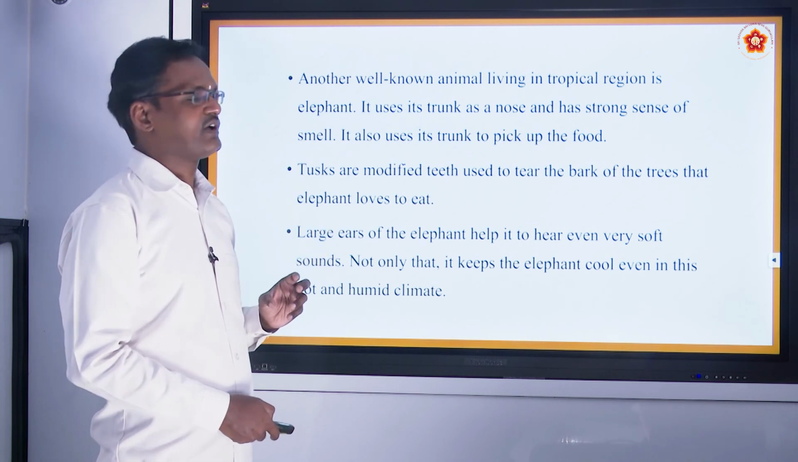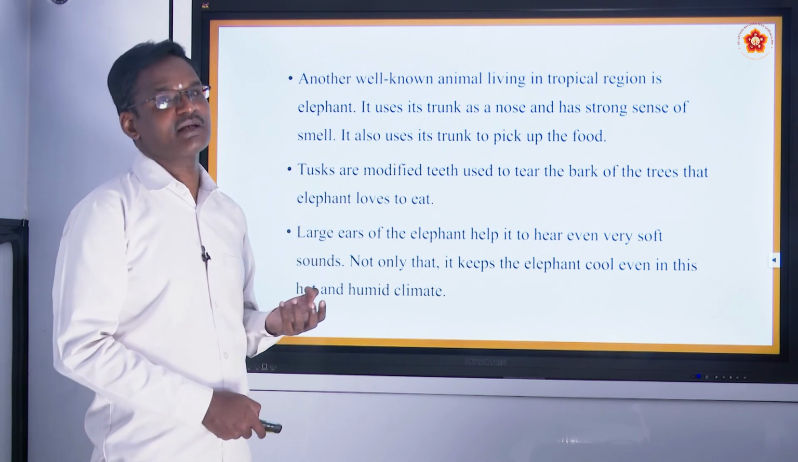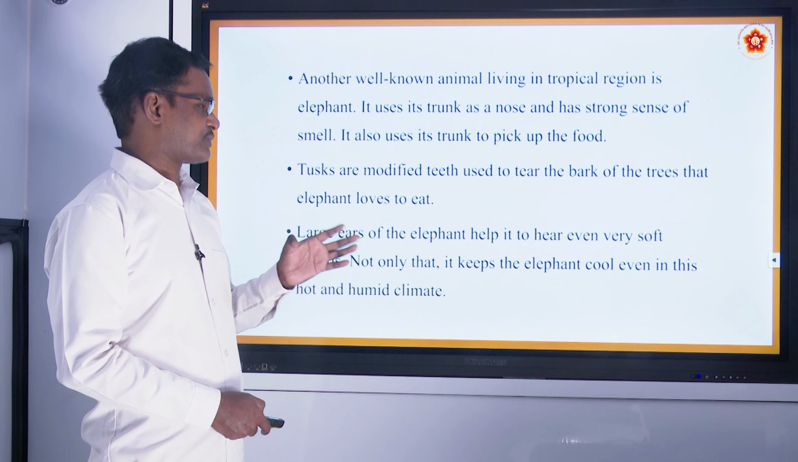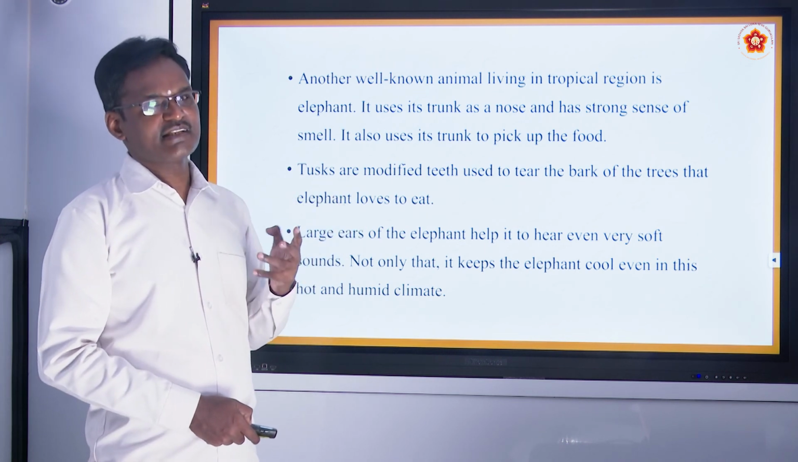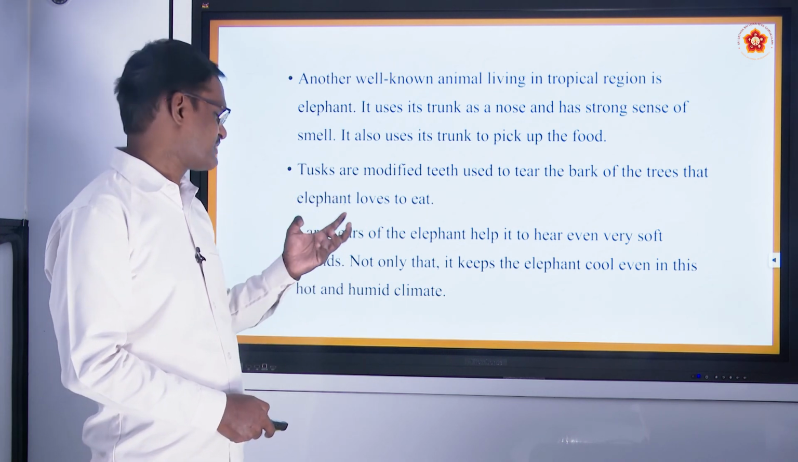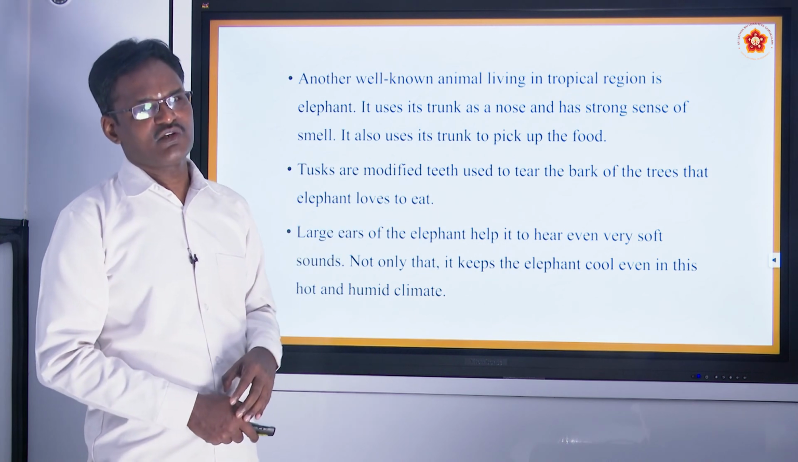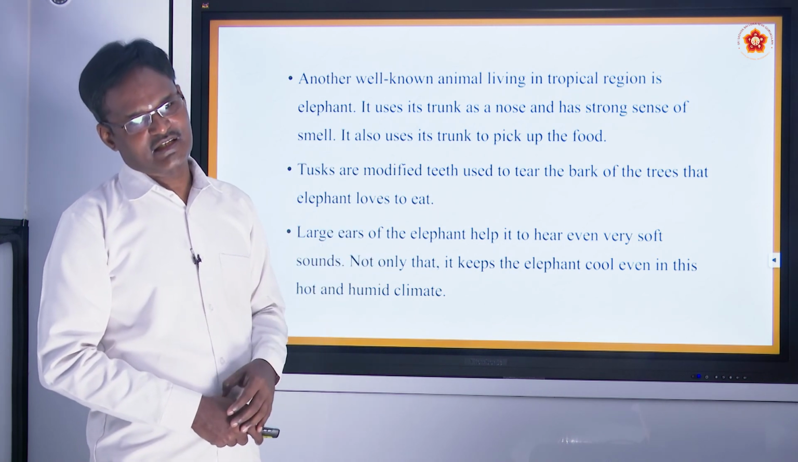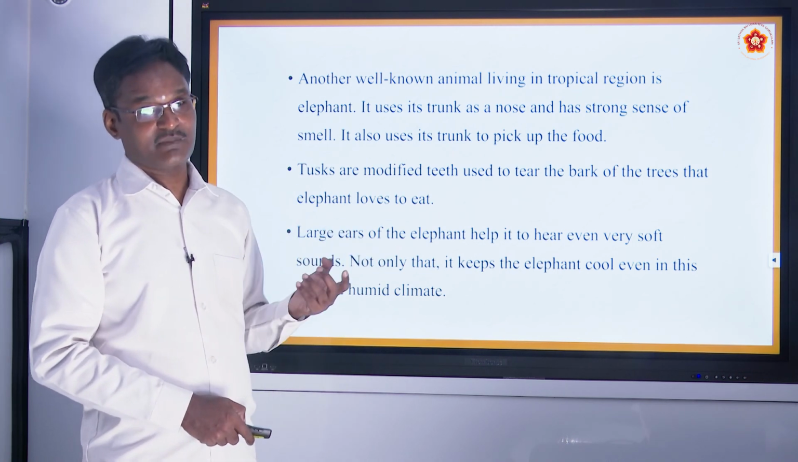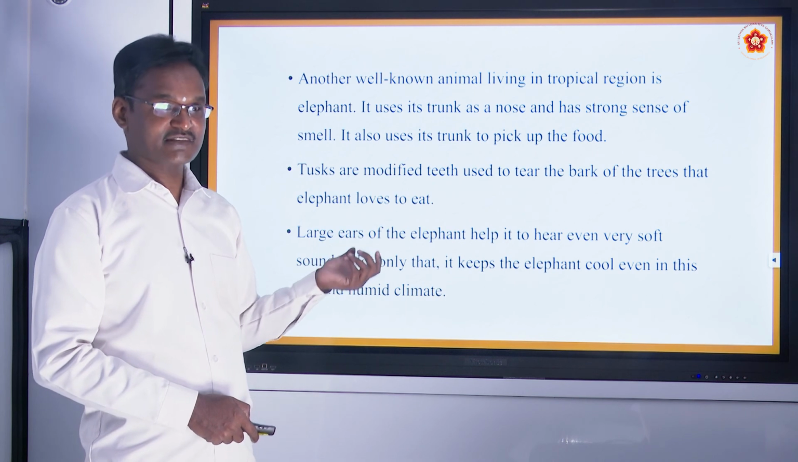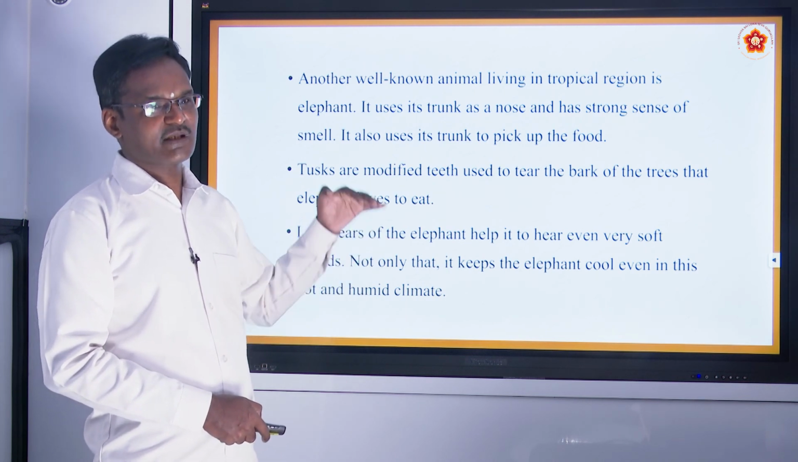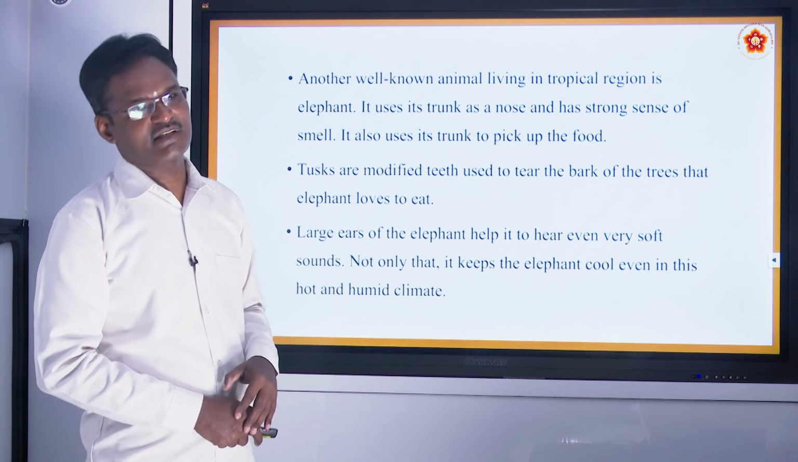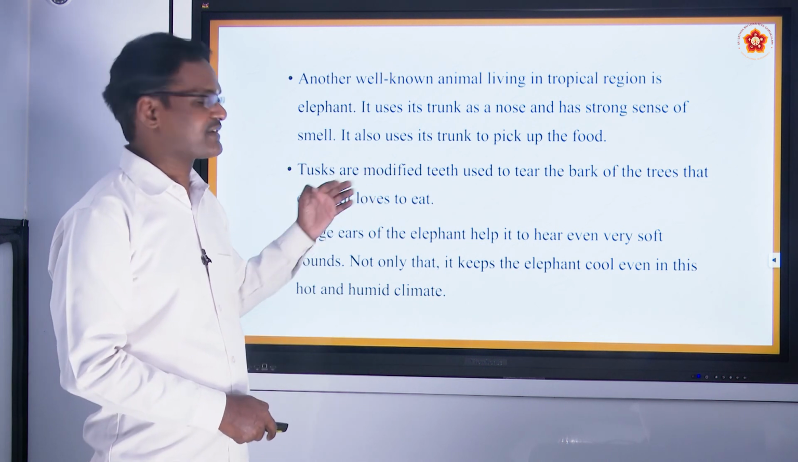Not only that, what will happen? Because it is a hot climate, to protect itself from the heat, these large ears keep them cool even in this hot and humid climate. If you take an African country, it is a very hot, typical hot climate when compared to India. Even India is a very hot climate. So to survive all this typical climate of the tropical rainforest region, these animals survive like this.